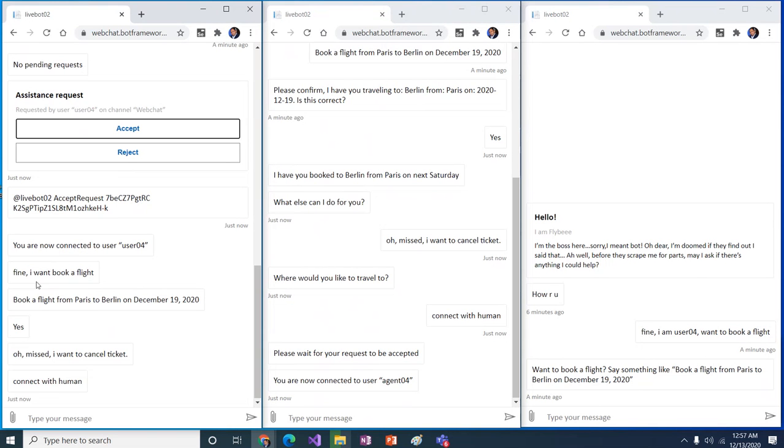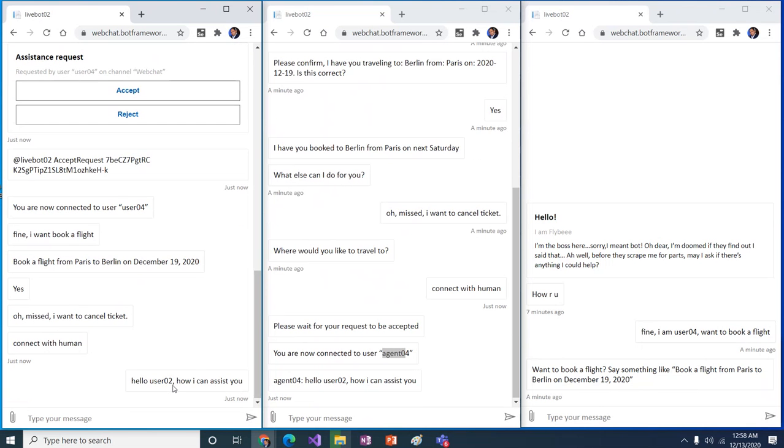So this agent also gets some messages of the conversation the user has had, like what questions or sentences he has asked. So he will get some insights from that, right? So he has connected with a human, and this user also gets a message, you are connected with the agent 04. Will say, hello user 02, how can I assist you. As soon as he types, this user will get a message from agent 04, which is the defined name. So hello user 02, how can we assist you.